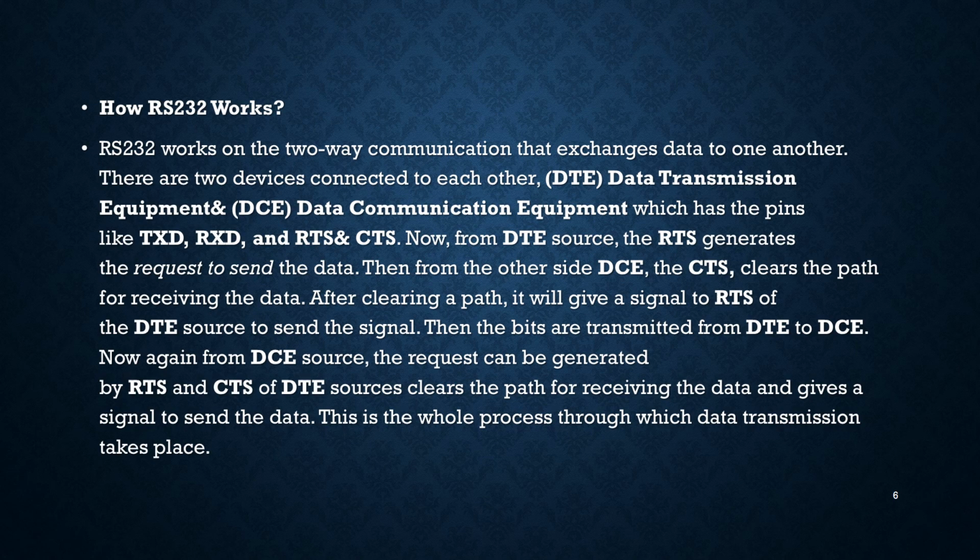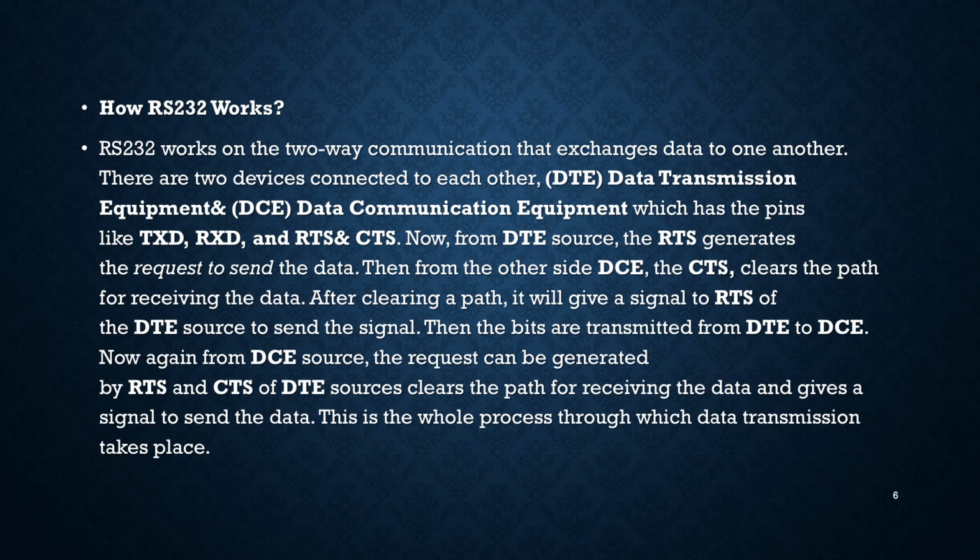Now, how it works is one thing we want to know. In general, it is two-way communication that exchanges data between two devices connected to each other: data terminal equipment, DTE, and DCE, that is data communication equipment, which have pins like TXD, RXD, RTS, CTS.